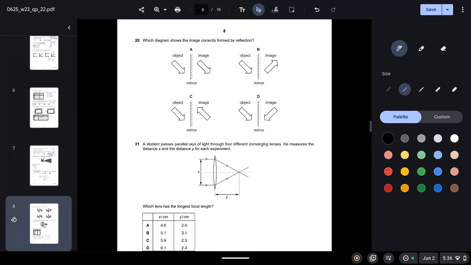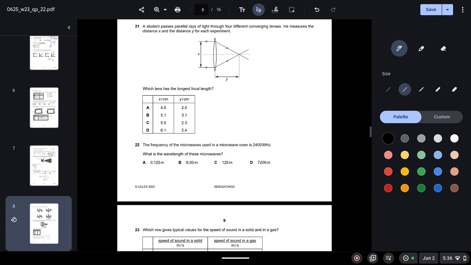Question 20. Which diagram shows the image correctly formed by reflection? So when you look at all of these options, you should be able to deduce that the correct option is D, because this is how reflection takes place. The object is basically inverted, so this is only shown in this option.